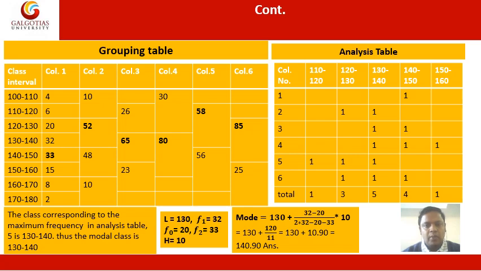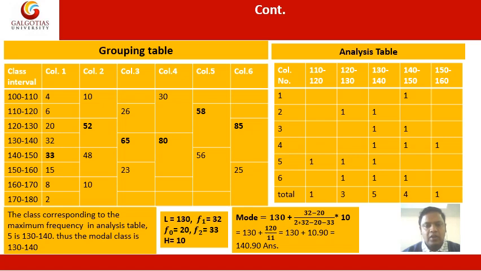Now we go to column number 5. Column number 5 depends on the model class 110 to 120, 120 to 130, and 130 to 140. The same we can display here for column number 5: 110 to 120, 120 to 130, 130 to 140. Now column number 6, it says the model class lies between 120 to 130, 130 to 140, 140 to 150. Then column number 6, 120 to 130, 130 to 140, 140 to 150.